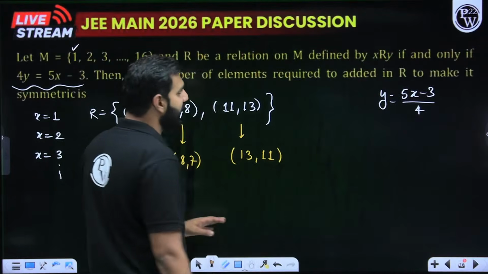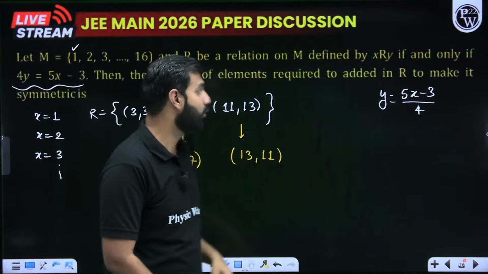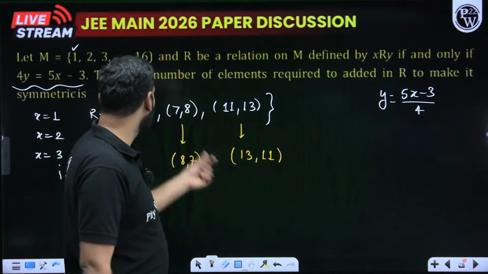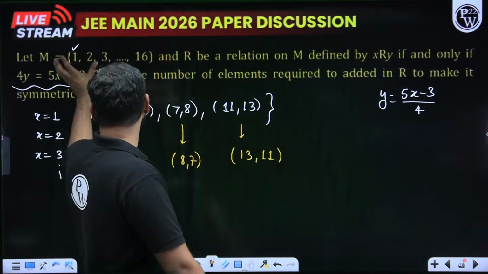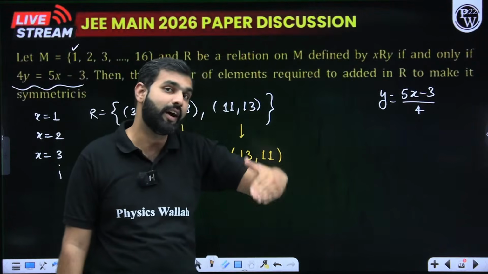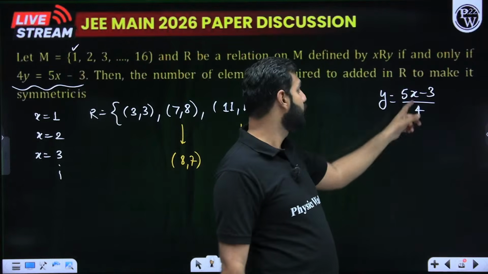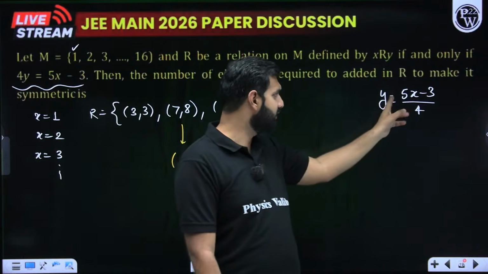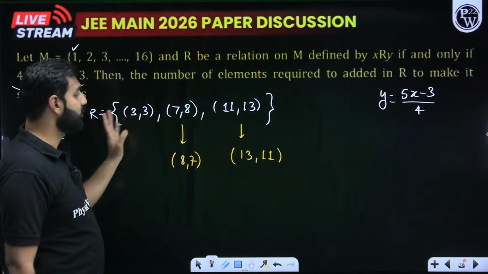So I'll take x as 1. So 1 is what? 5 minus 3. 5 minus 3 is 2 by 4. 2 by 4 is 1 by 2, which is not there here. So no pair will be there with 1 comma something like that, because x and y both belong to this set M cross M, right? So when I replace x by 2, it becomes 2 into 5, 10, 10 minus 3 is 7, 7 by 4 is again not a natural number, which again does not fall under this category.